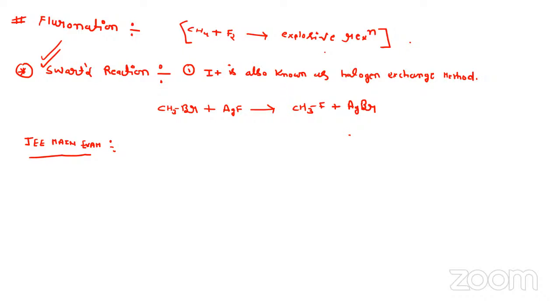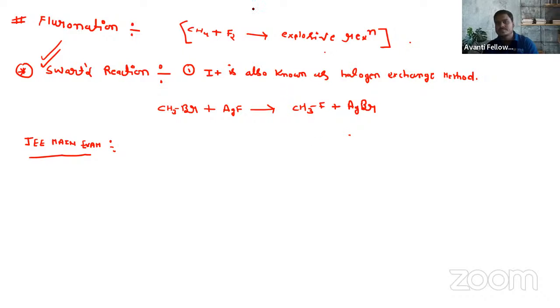Tell, related to Schwarz reaction or fluorination. No, clear है? चलो.